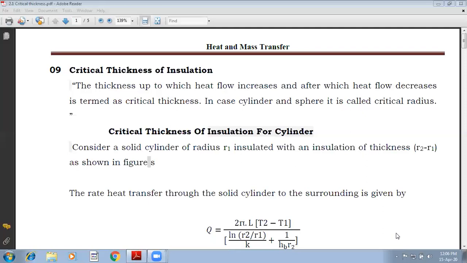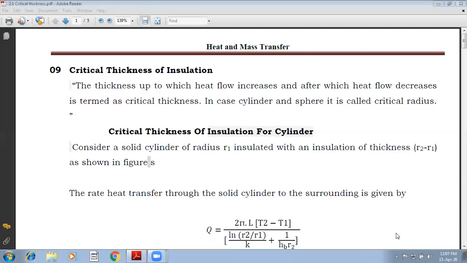Whereas for cylinders as well as spheres, up to certain point, heat transfer will increase. After some point, the heat transfer will start decreasing, even after addition of insulating material.